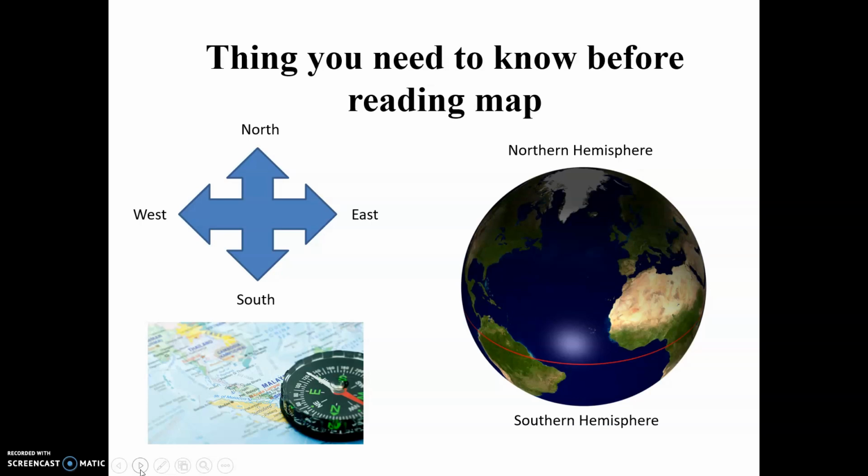A lot of questions used to be asked from this point of view. What all countries show maximum number of coal production in northern hemisphere? Which countries have high temperature in southern hemisphere? So first you need to know these terminologies. That's why these are some of the very basic things that you need to know before reading a world map.